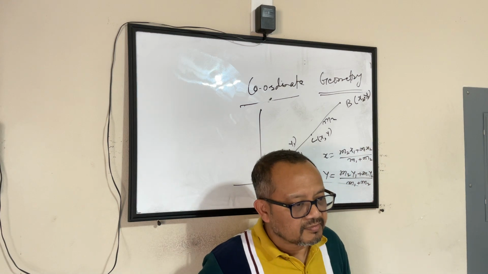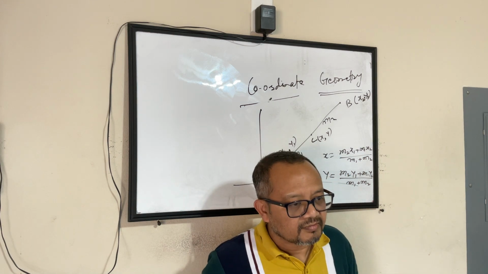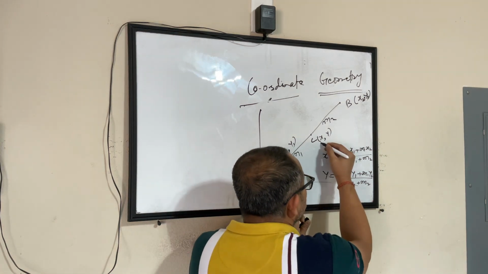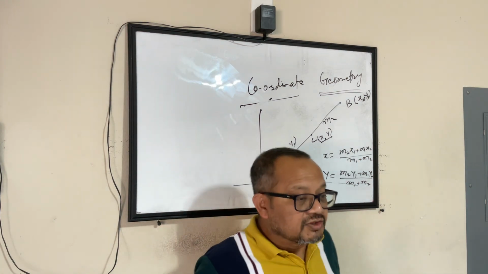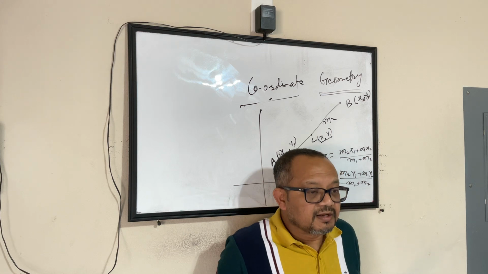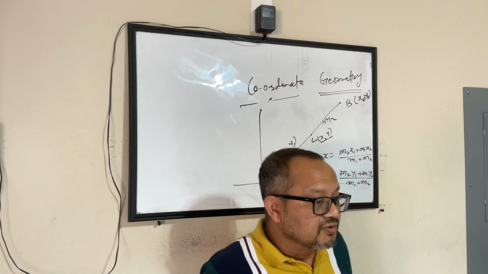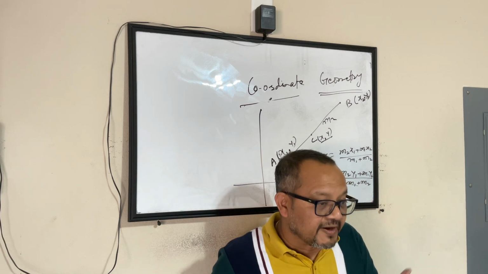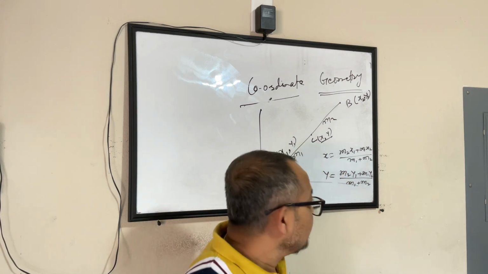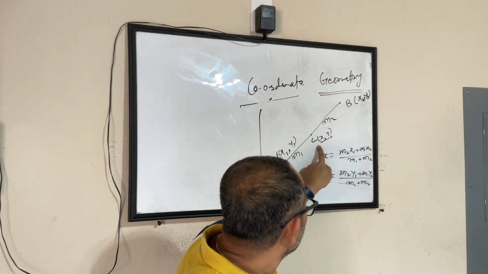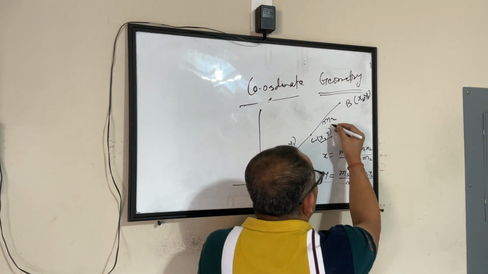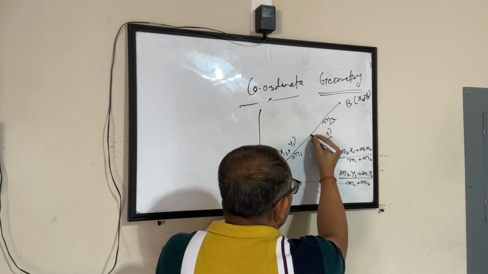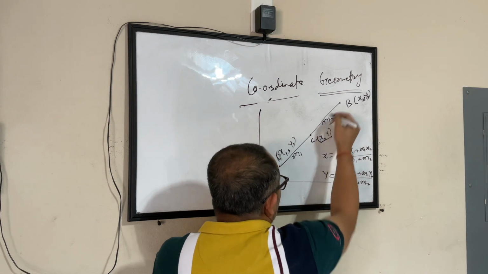What did you write after C? After C, this is the x and y coordinate of the point. In a coordinate plane, any point that you figure out has to have x and y coordinates, right? That's the way you identify a point, correct? No, but after x and y. After x and y, this one? Yeah. Oh, this C is the point that is dividing this line into two ratio.